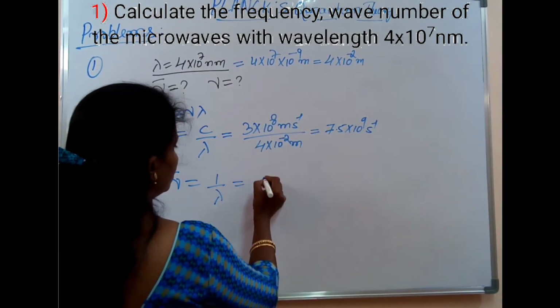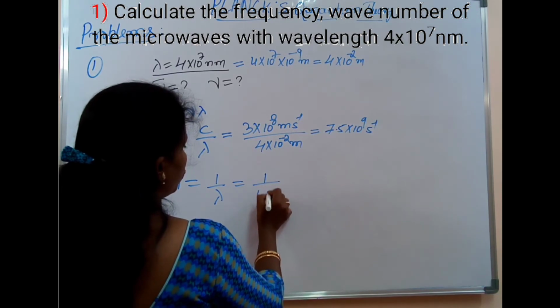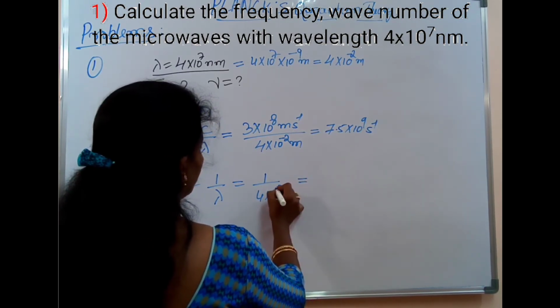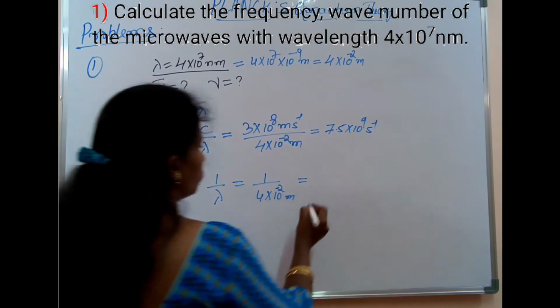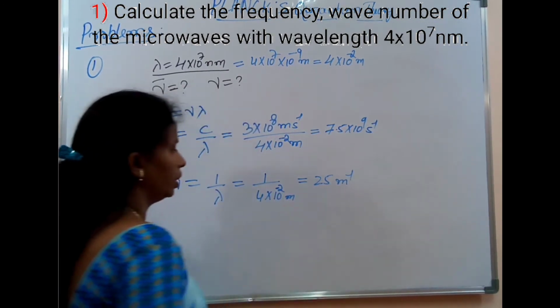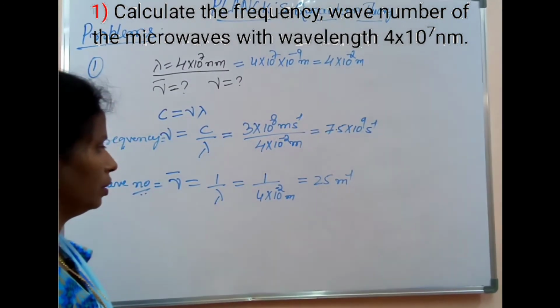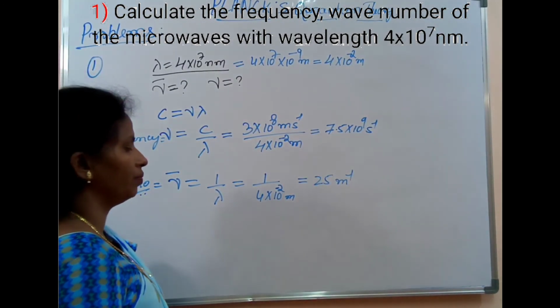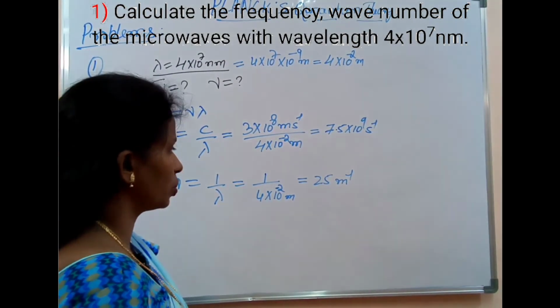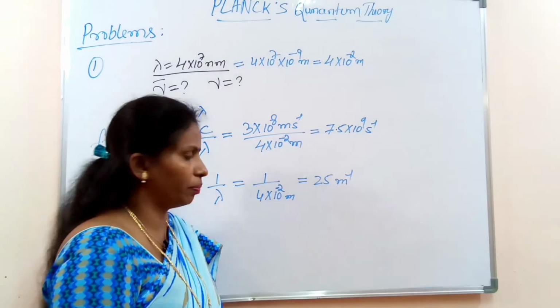Lambda they have given, so 1 divided by 4 into 10 to the power of minus 2 meters. This will be equal to 25 per meter. 1 by 4 is 0.25, into 10 to the power of minus 2 becomes plus 2, so 25 per meter.